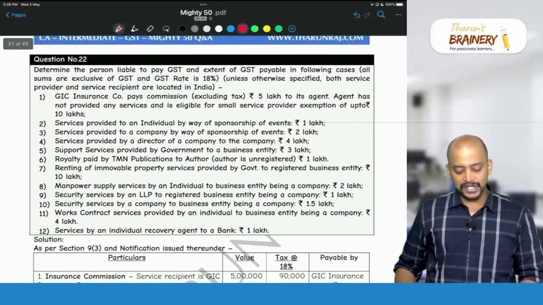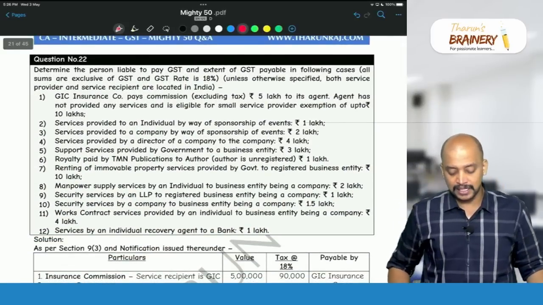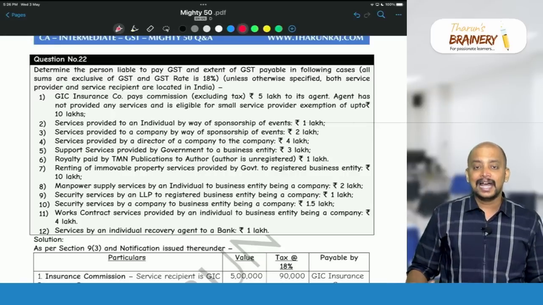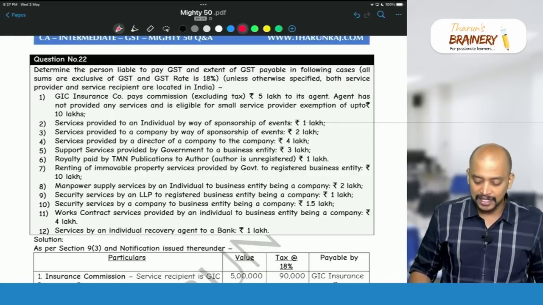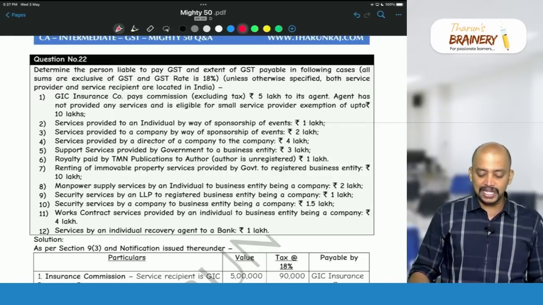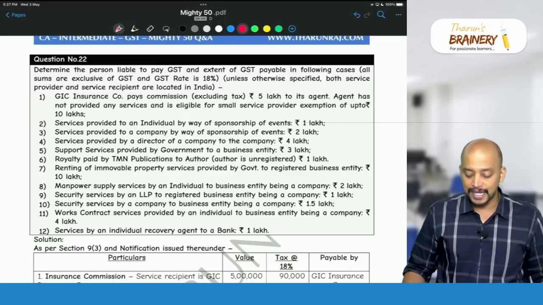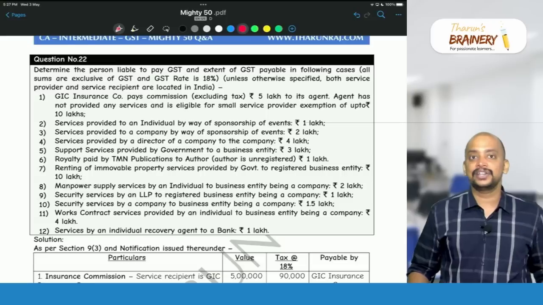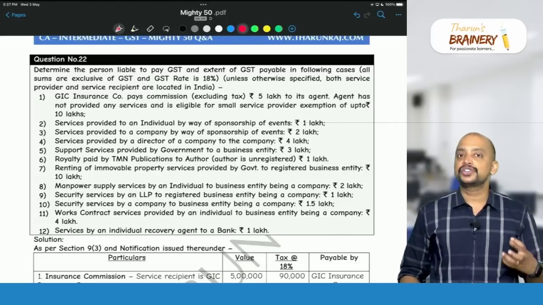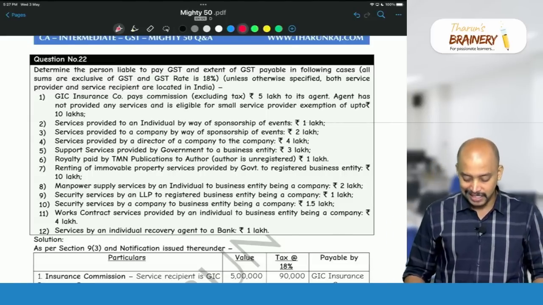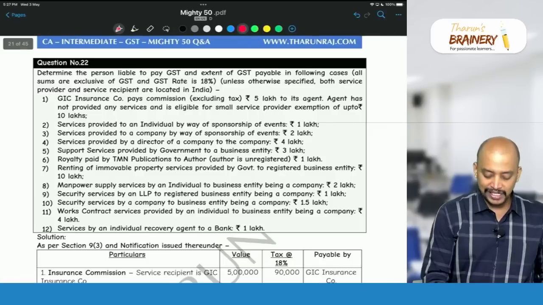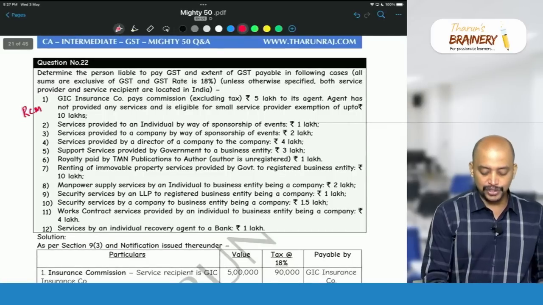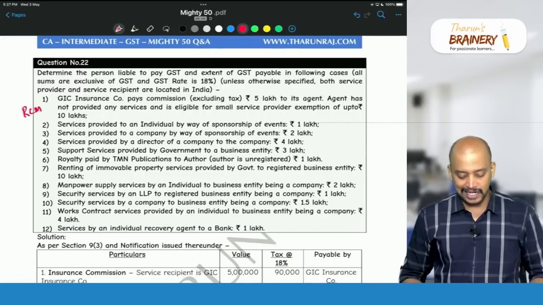Then question number 22, determine the person liable to pay GST and the extent of GST payable in the following cases. First, GIC, an insurance company, pays commission. So for insurance services, life insurance or any insurance service, commission to an insurance agent, liability to pay GST is on the insurance company because it will come under RCM. So the insurance company is required to pay GST under RCM.